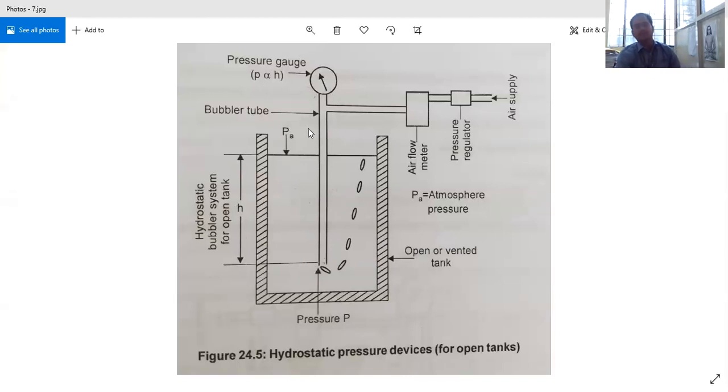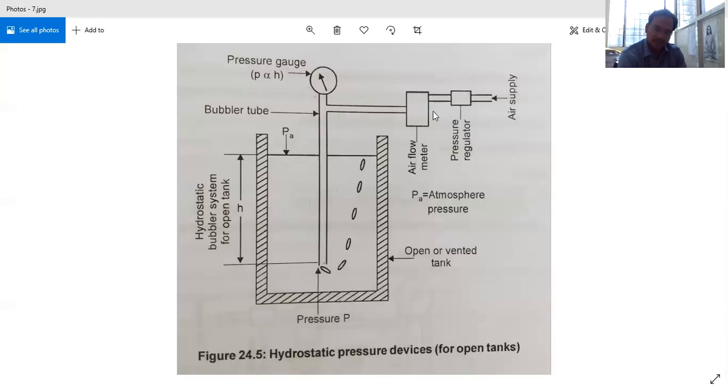Now we are having a closed tank also, but coming to some important notes, the commonly used transmitting fluids in hydrostatic pressure devices are air and nitrogen.